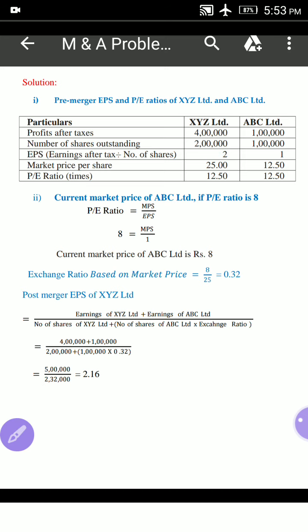Suppose now he is asking what will be the exchange ratio based on earnings per share, which shows the XYZ Limited's EPS should be same before merger as well as after merger. అంటే XYZ లిమిటెడ్ యొక్క ఈపీఎస్ అనేది మర్జర్ ముందు మర్జర్ తర్వాత సేమ్ ఉండాలంటే వాట్ విల్ బి ద ఎక్స్చేంజ్ రేషియో అని అడుగుతున్నాడు.